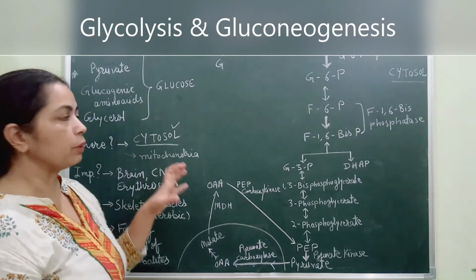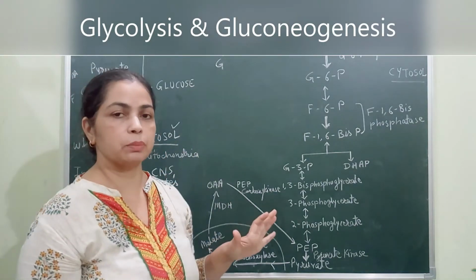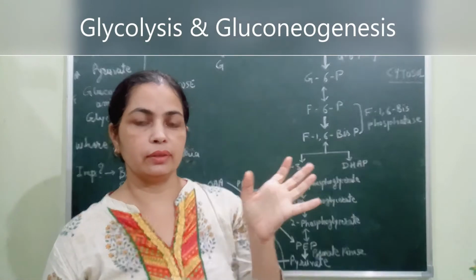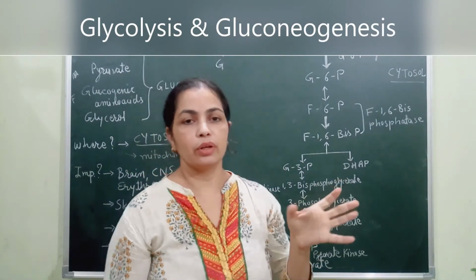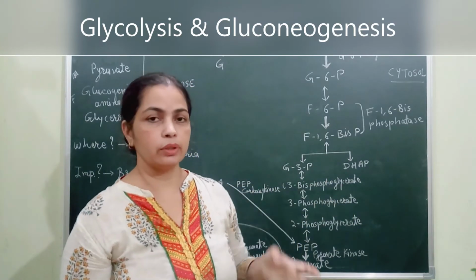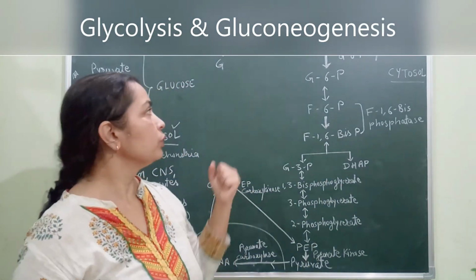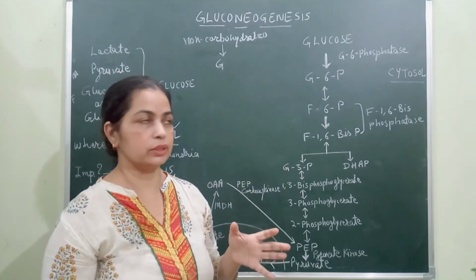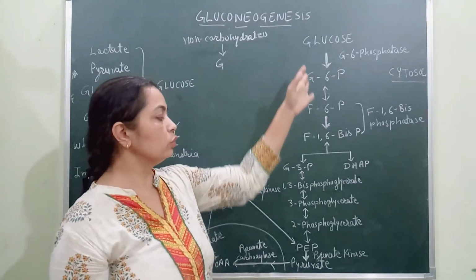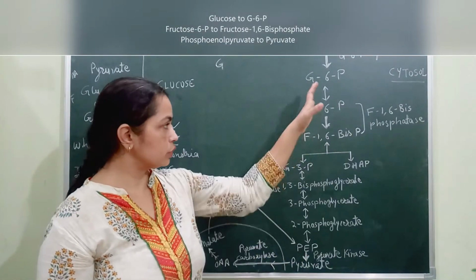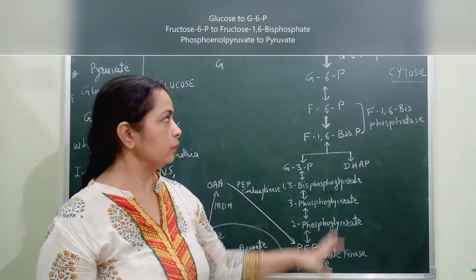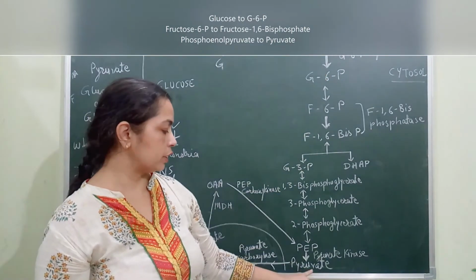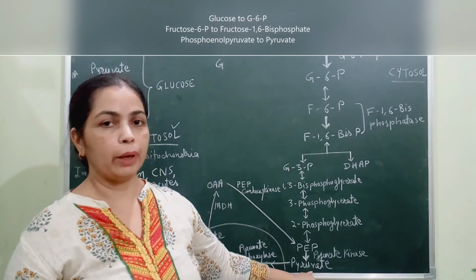Now let's see how this pathway takes place. Glycolysis is known to every one of you, or you could refer to the lecture I have shared previously. This pathway is just the opposite of glycolysis. In glycolysis, we break down glucose to pyruvate. Here is your glycolysis pathway, in which the 6 carbon molecule glucose is converted into the 3 carbon molecule pyruvate.